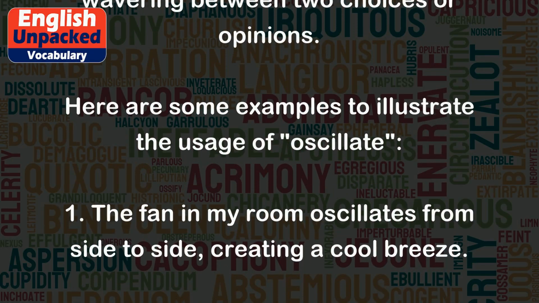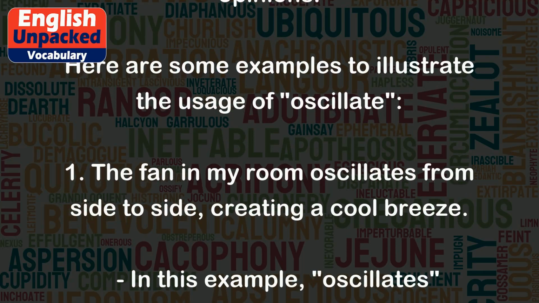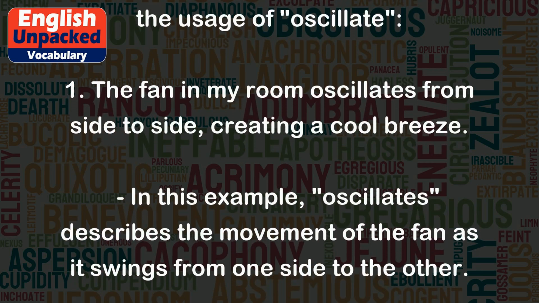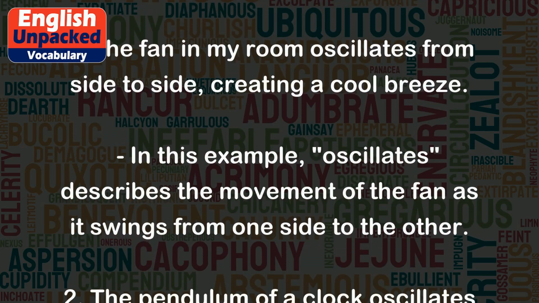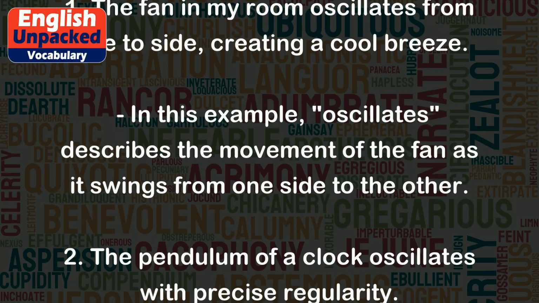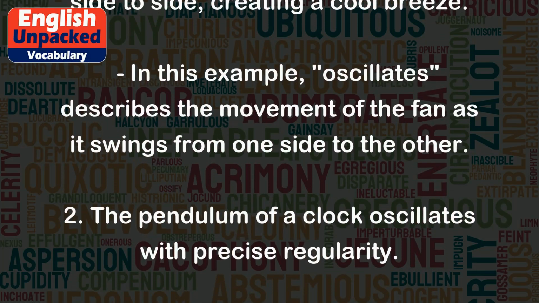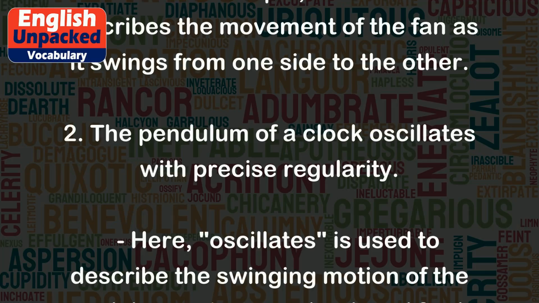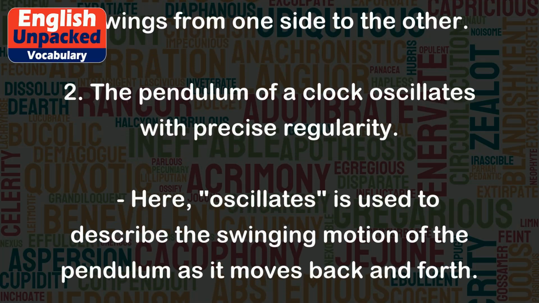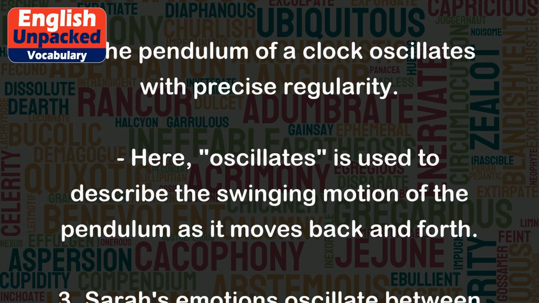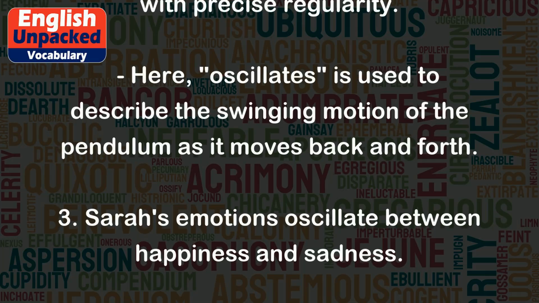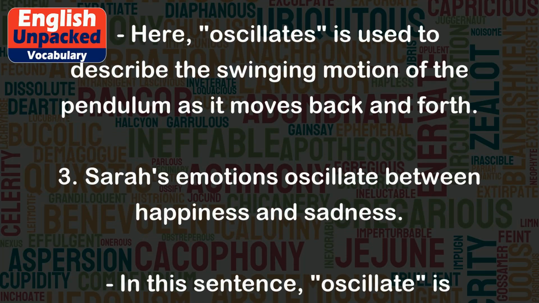1. The fan in my room oscillates from side to side, creating a cool breeze. In this example, oscillates describes the movement of the fan as it swings from one side to the other. 2. The pendulum of a clock oscillates with precise regularity. Here, oscillates is used to describe the swinging motion of the pendulum as it moves back and forth.